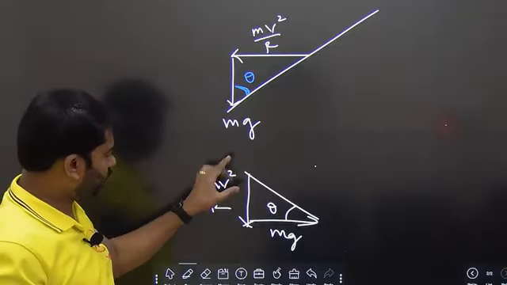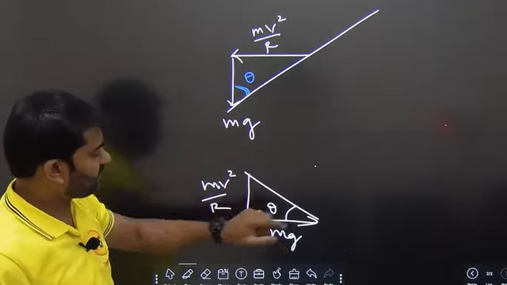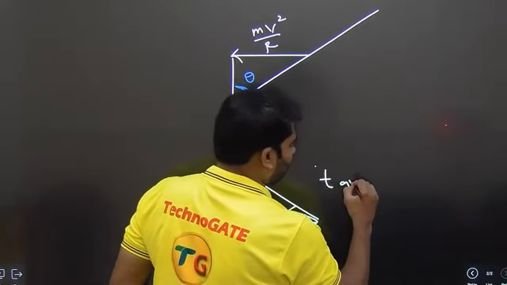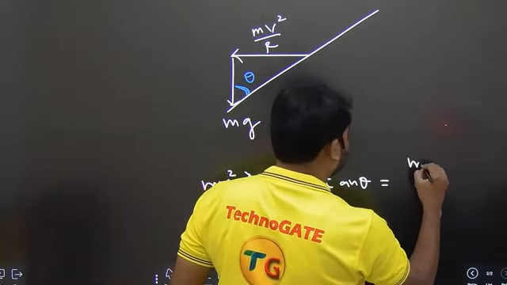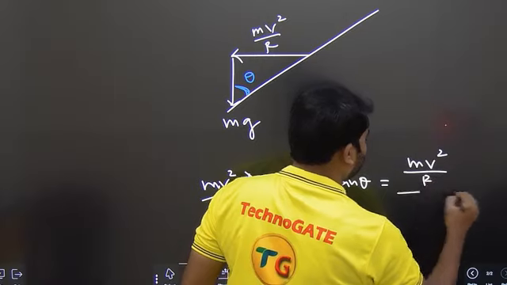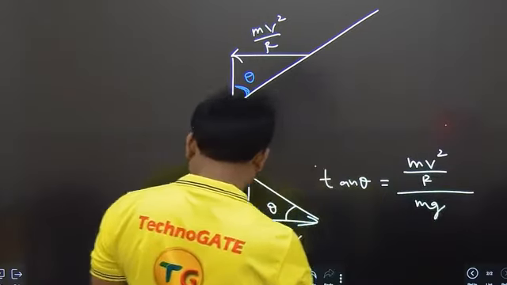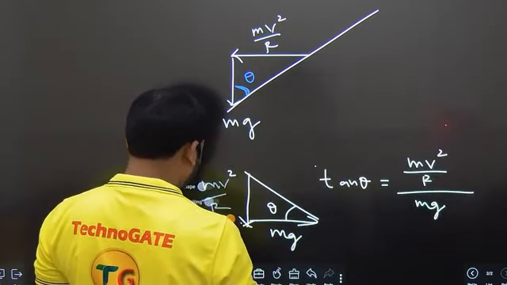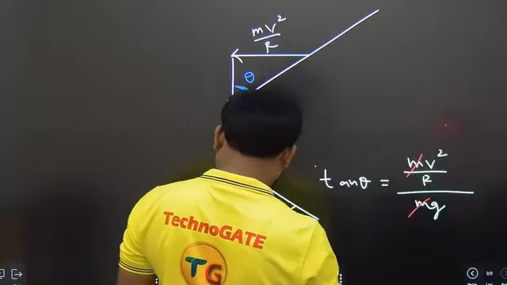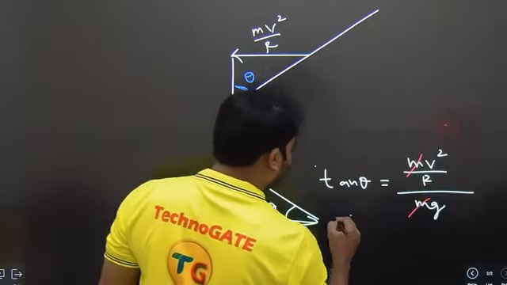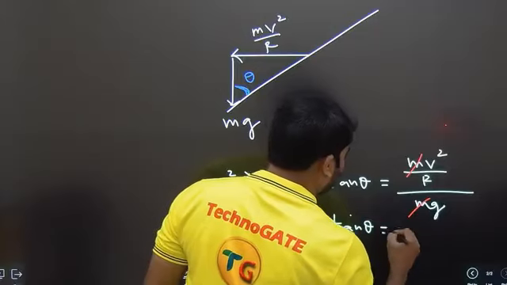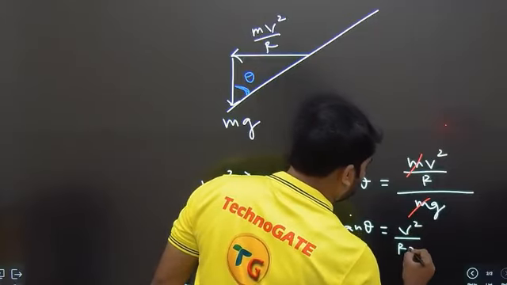So if you take these two, this is mv square by r and this is mg, you can get the value from tan theta as mv square by r whole by mg, where you can easily cancel out the value of m. So we are actually getting the value of tan theta as V square by Rg.